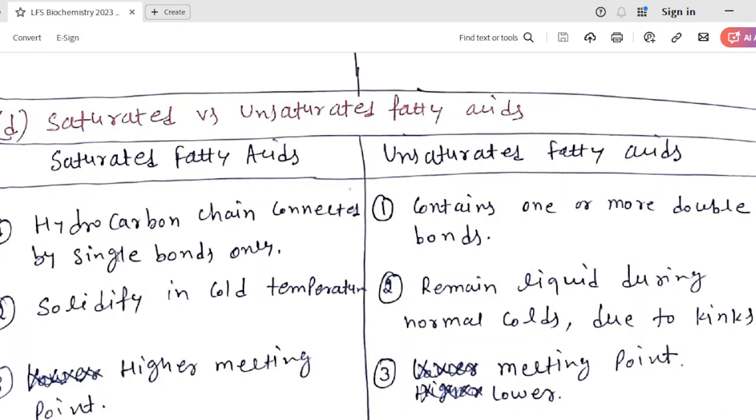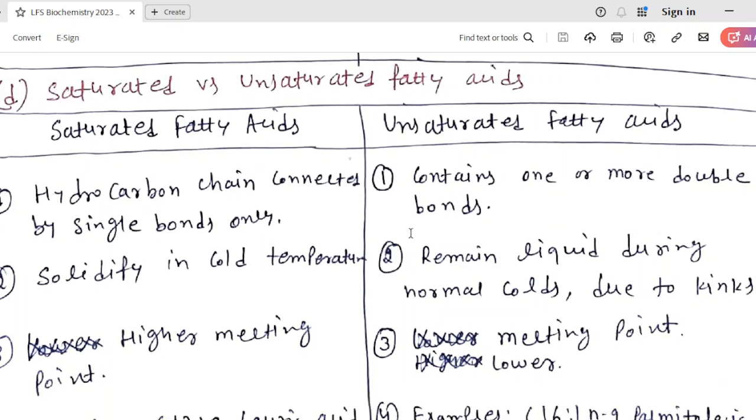Their carbon chain is joined by single bonds. Unsaturated fatty acids contain one or more double bonds. First difference: saturated fatty acids solidify in cold temperatures. Unsaturated fatty acids remain liquid even at normal cold temperatures due to kinks.